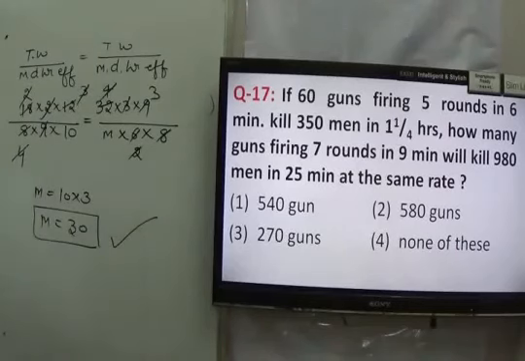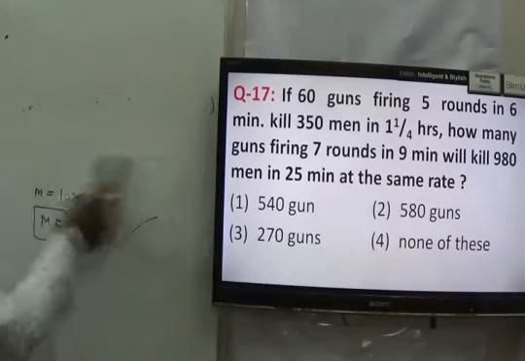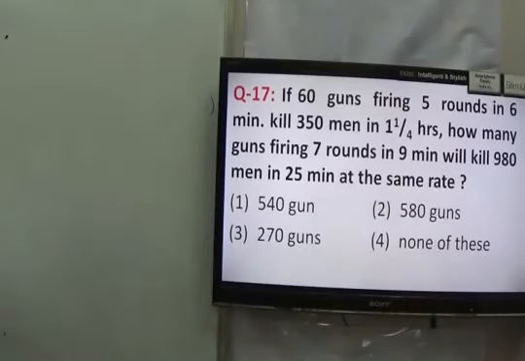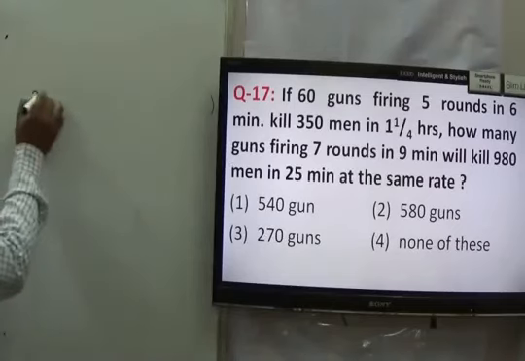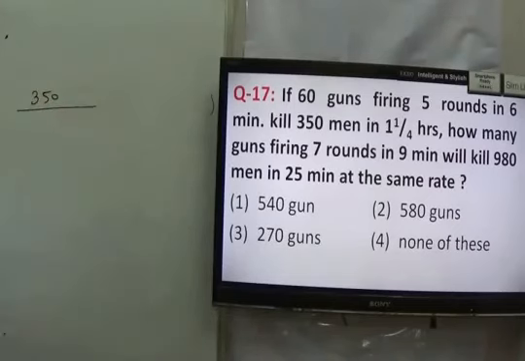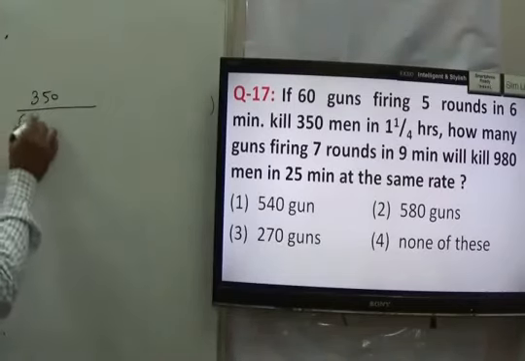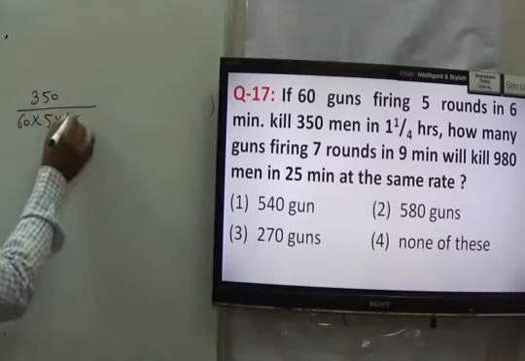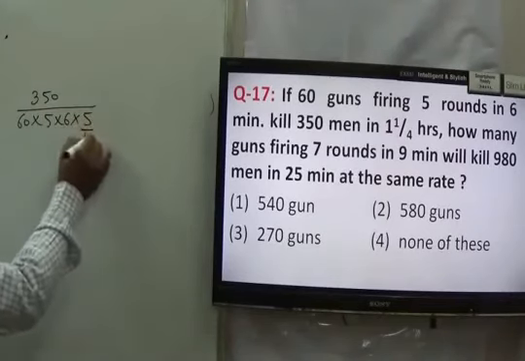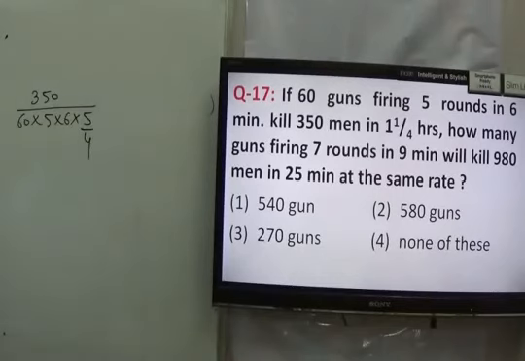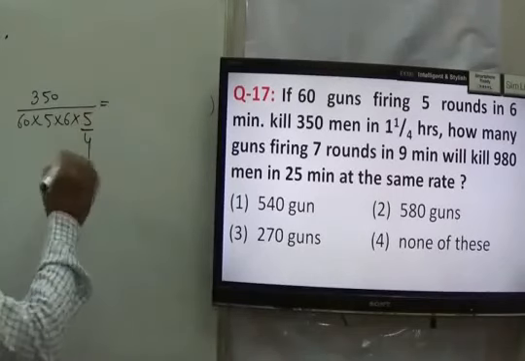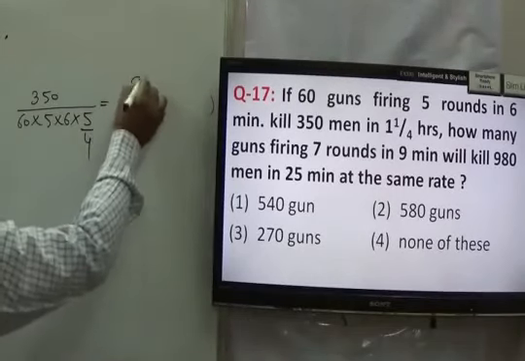Right. Next you have statement number 17, that is also the same type question. What this question talks about? It states that 60 guns firing 5 rounds in 6 minutes kill 350 men in 1 by 4 hours. Work is 350 because number of men killed. 60 guns firing 5 rounds in 6 minutes working 1 by 4 hours means 5 by 4 hours. How many guns firing 7 rounds in 9 minutes killing 980 men, right?